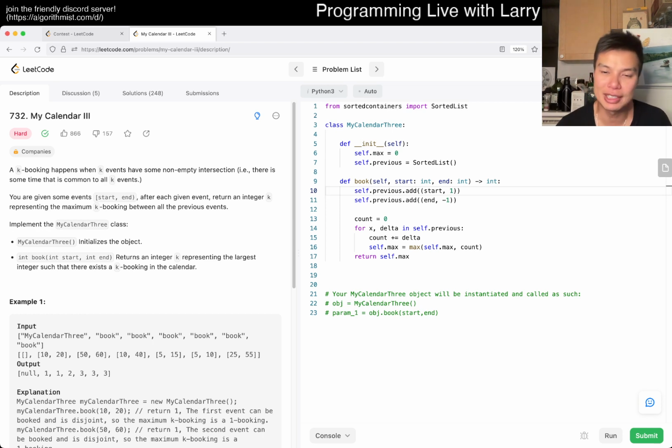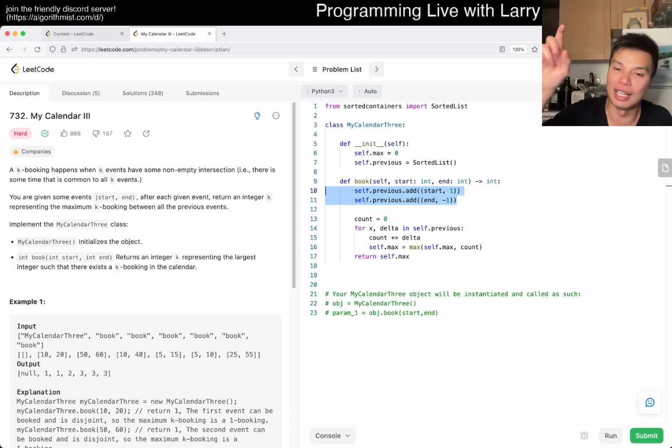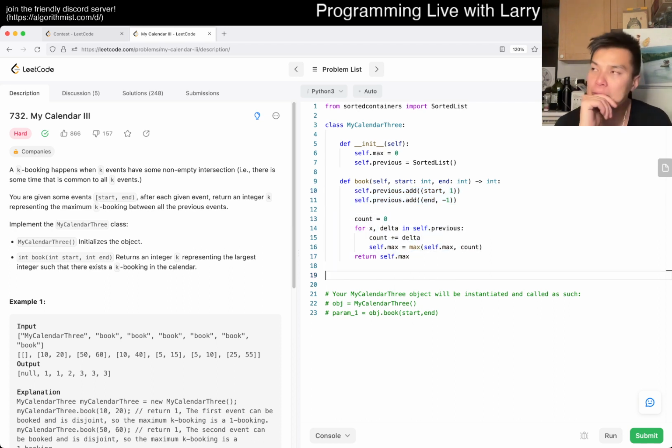But basically, what we're doing is adding, and this is the sweep line algorithm, even though it may not look like it. Basically, we're adding the beginning and the end, and then we just sweep the entire thing to get the max overlap, and after we get the max overlap, we just return it. Yeah, that's all I have for this one.